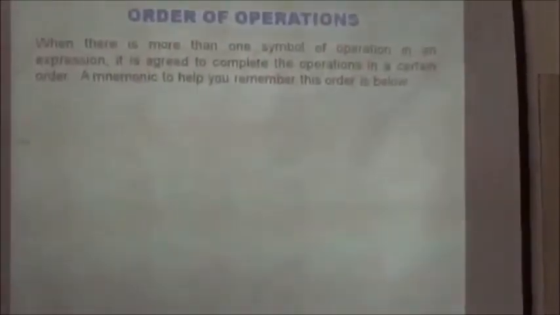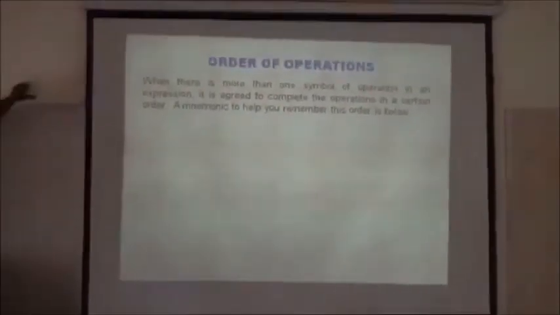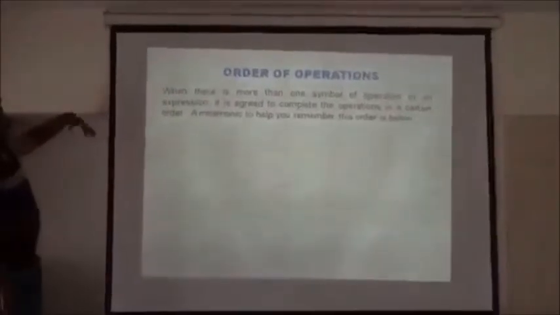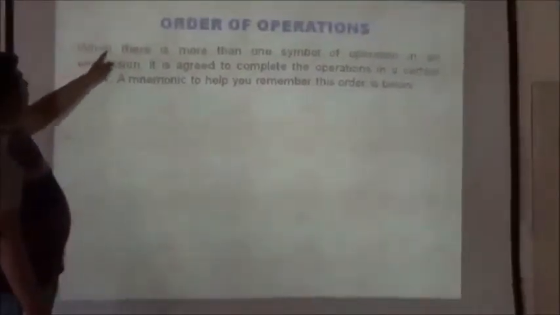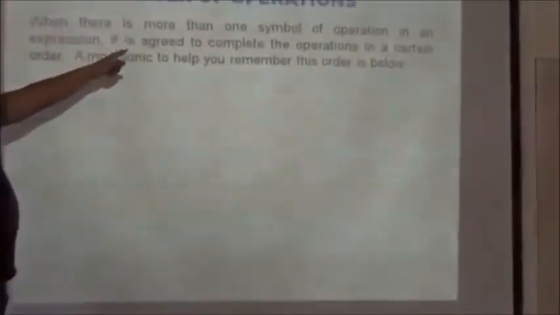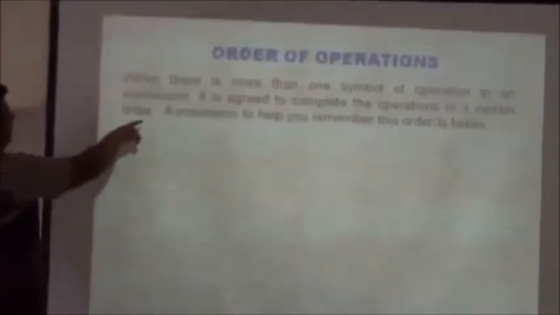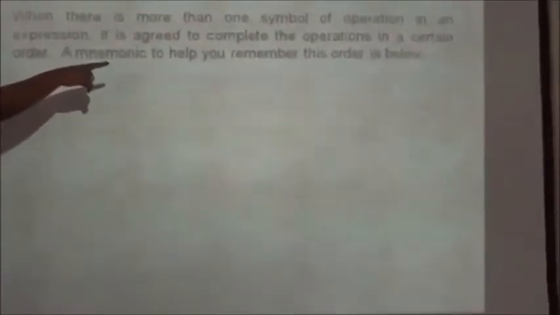Now, order of operations. This is a very important concept of the number system: how to operate on numbers. When there is more than one symbol of operation in an expression, we have to complete the operations in a certain order. To help you remember this order, it is below.